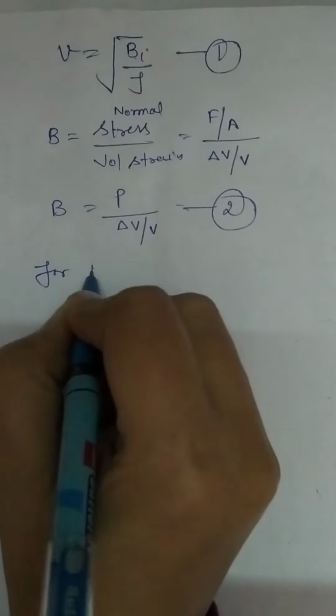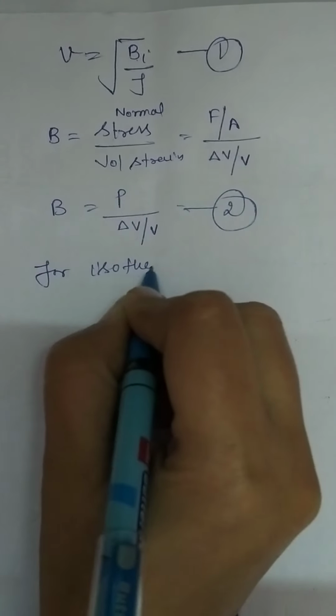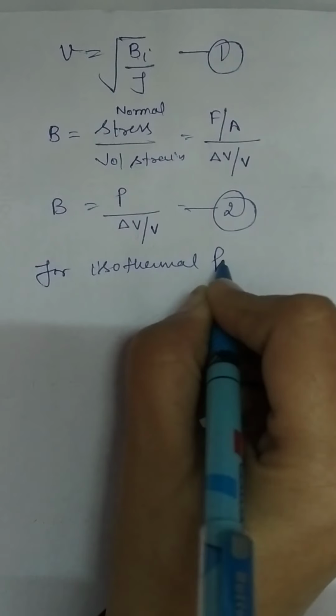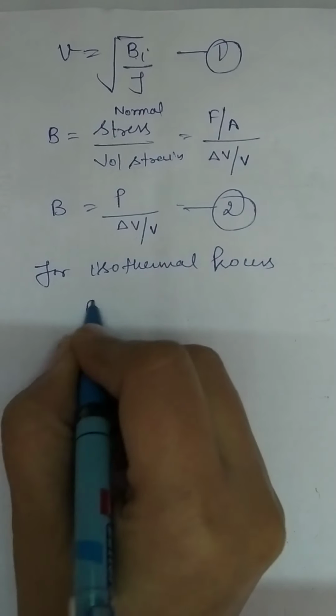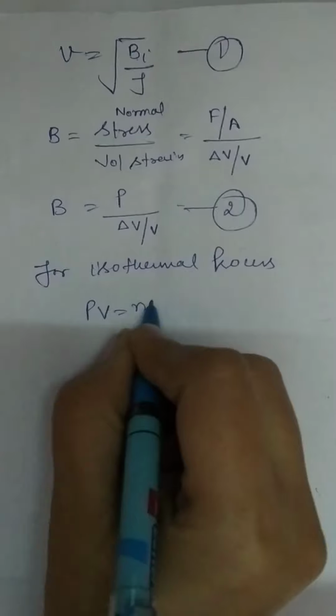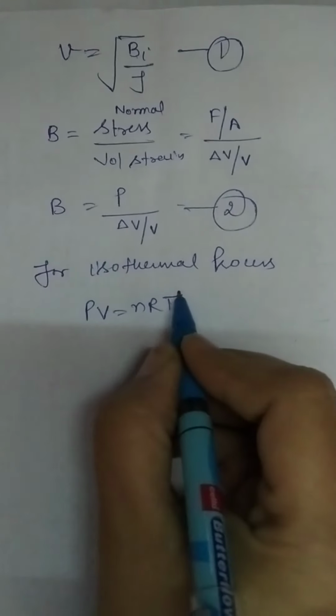Now for the isothermal process, we know, for an isothermal process, what is the gas equation? PV is equal to nRT. If we take 1 mole of gas, the temperature is constant.